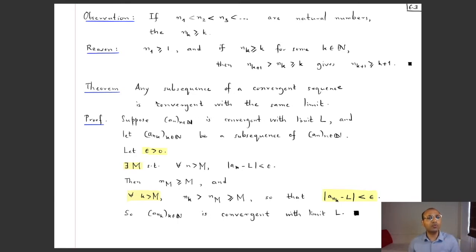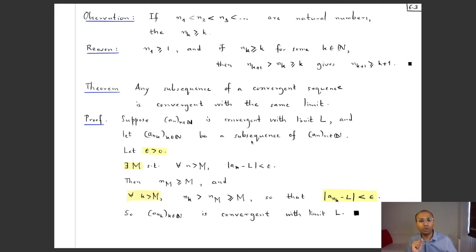Anyway, so let's prove this theorem now, namely that any subsequence of a convergent sequence is itself convergent with the same limit as the original sequence. So suppose the original sequence is a_n, and suppose it is convergent with limit L. And suppose that a_{n_k} is a subsequence of a_n.